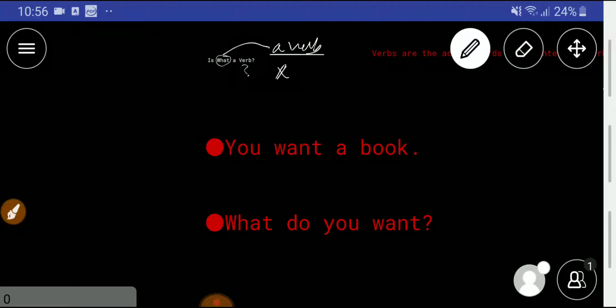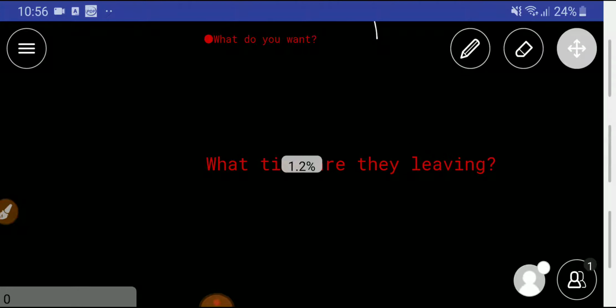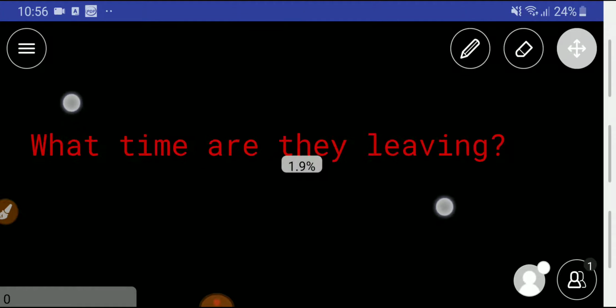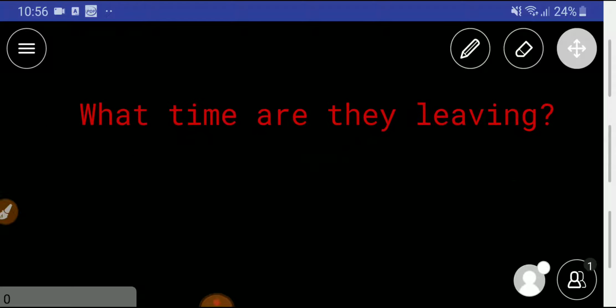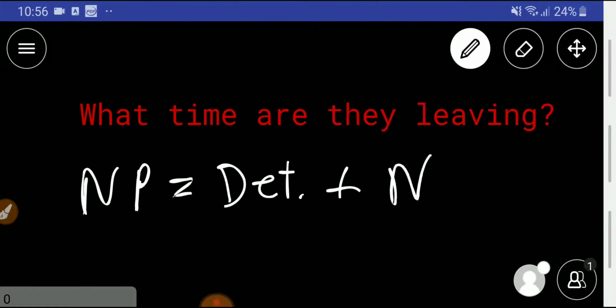So let me take another example so that you can understand more about "what". Okay, you know that the structure of a noun phrase is determiner plus noun, right?